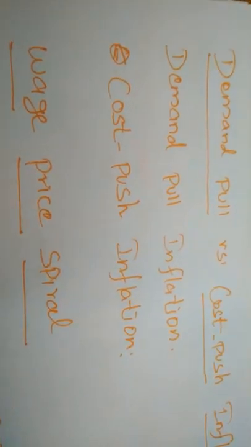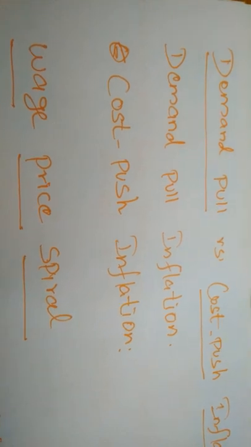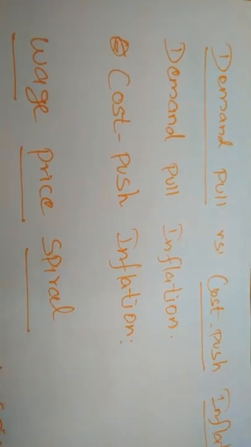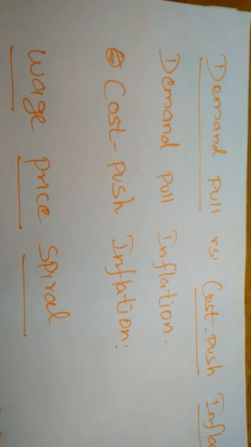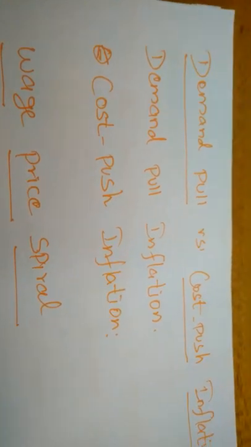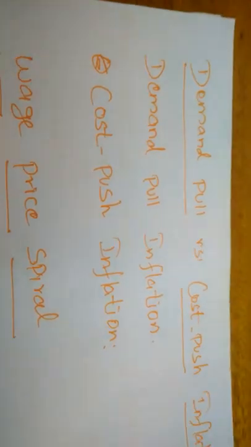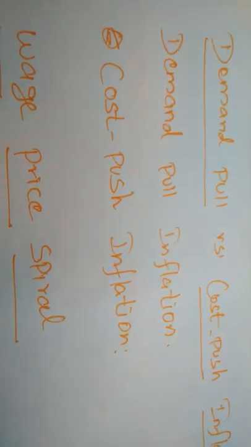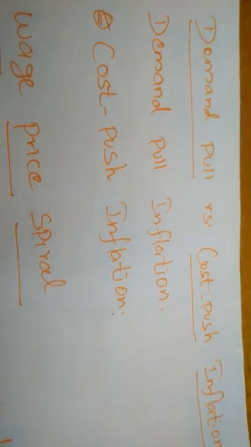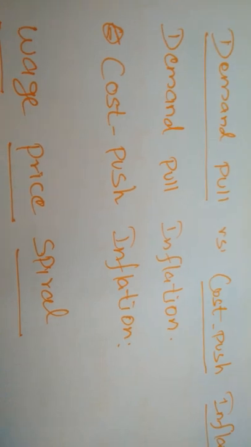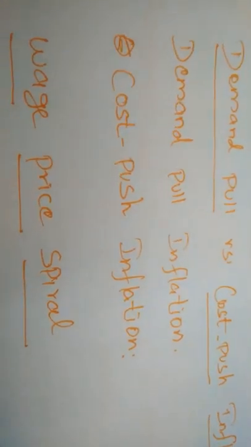Normally all the cost of production is included in the price of the commodity. So whenever the cost of production is increased, the increased cost of production will be added to the price of the commodities.